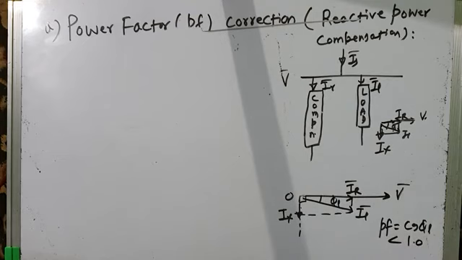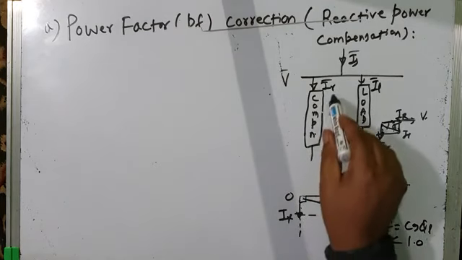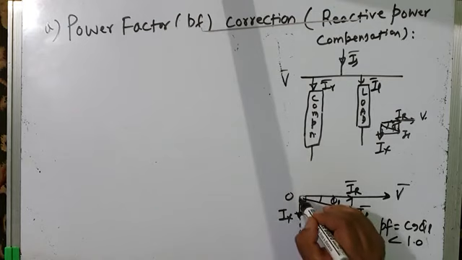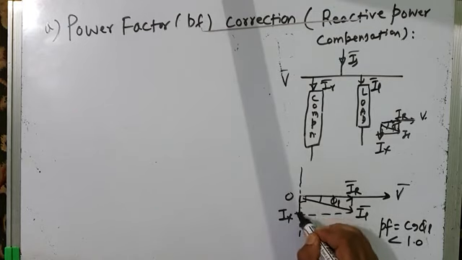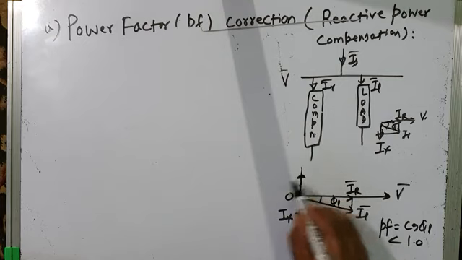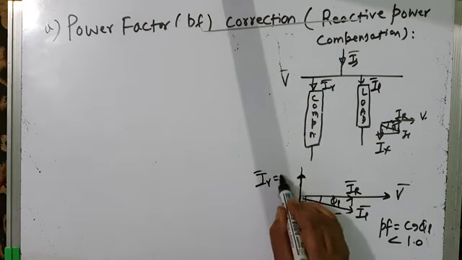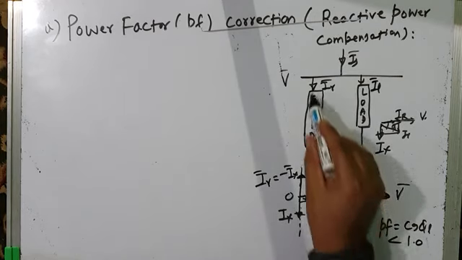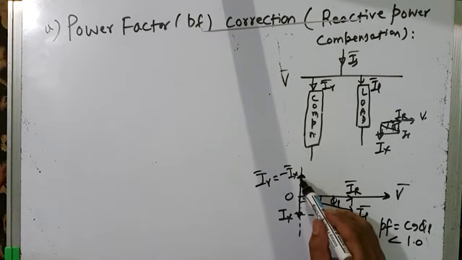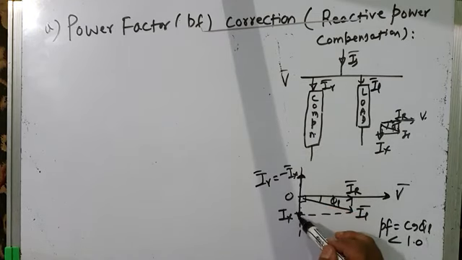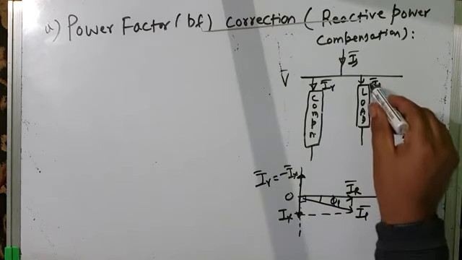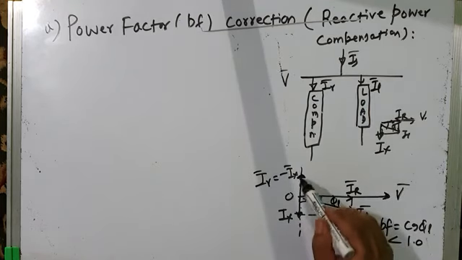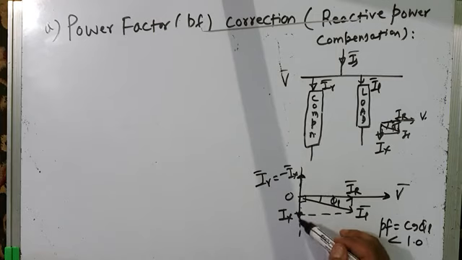In order to make power factor unity, compensator should inject a current I gamma into the system, which is equal to minus Ix. So that will be this. This is the length of Ix. This is the length of I gamma, which is equal to minus Ix. Now we can see this is the current injected by compensator or current drawn by the compensator. And what is this equal to? It is equal and opposite to Ix, where Ix is the reactive component of current drawn by the load. Now this phasor is equal and opposite to that phasor, so they cancel out each other.